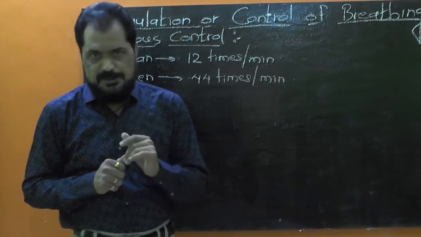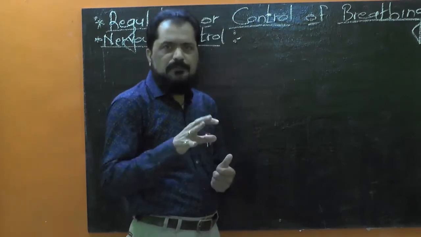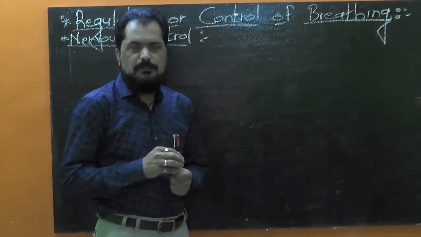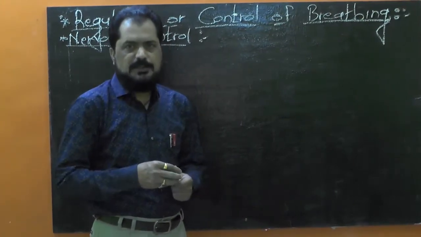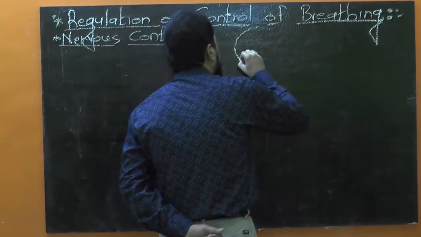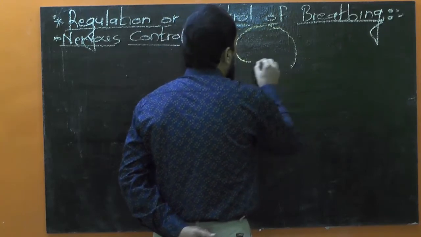present in the medulla oblongata and pons varolii of the brain are together known as respiratory centers. Let me explain. Here I am going to draw a rough lateral view of the brain, because we have to study the structure of the brain in detail in another chapter. Please look. In lateral view, the human brain appears somewhat like this.